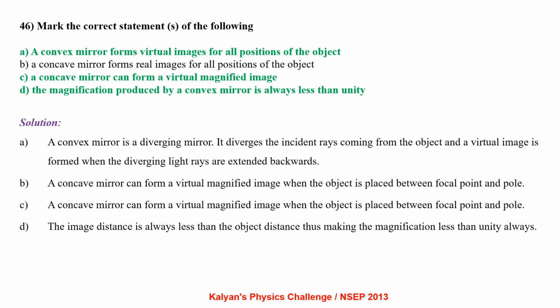A concave mirror can form a virtual magnified image when the object is placed between focal point and pole. So option C is correct. The image distance is always less than the object distance, thus making the magnification less than unity, in the case of a convex mirror. So option D is correct.